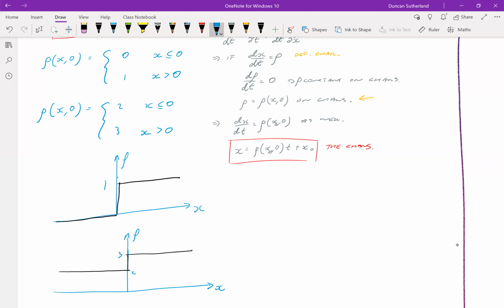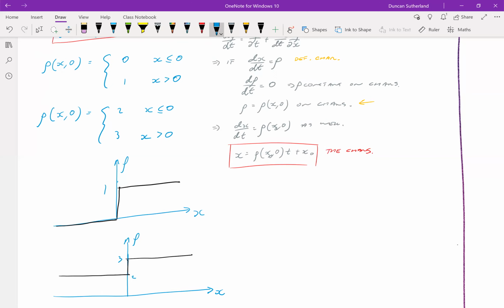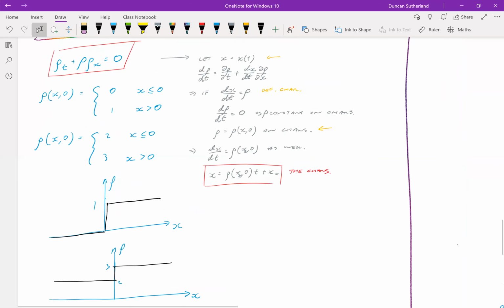In the next video, we'll use the information that we've got here to sketch the characteristics and discover fan-like characteristics around the origin.